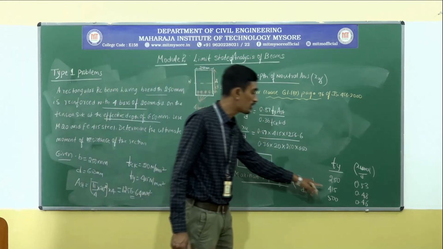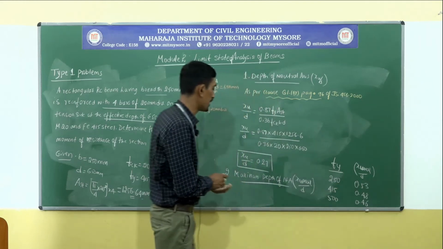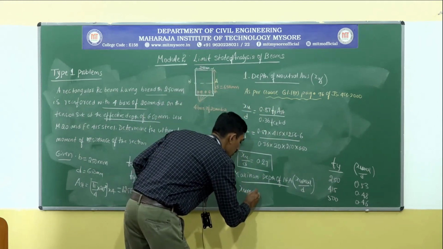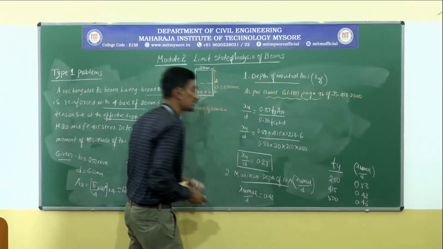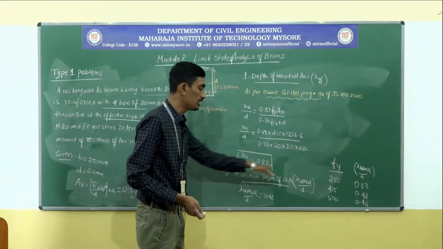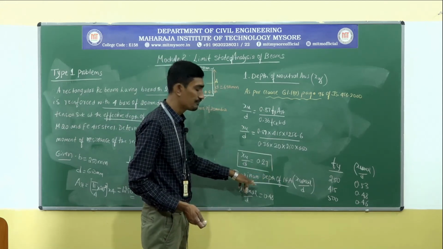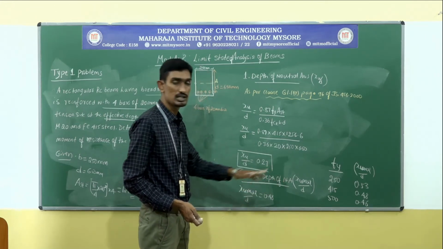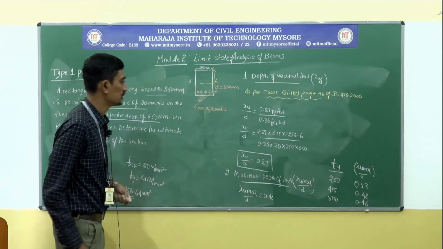Now, the grade or yield strength of the steel is 415. So for 415 grade steel, XU max by D is equal to 0.48. Please write down the statement here. Since Fe 415 steel is given, for that XU max by D is equal to 0.48. That is step number 2.